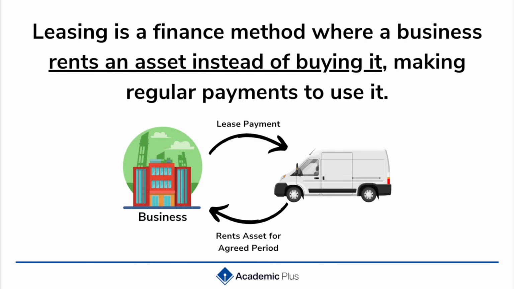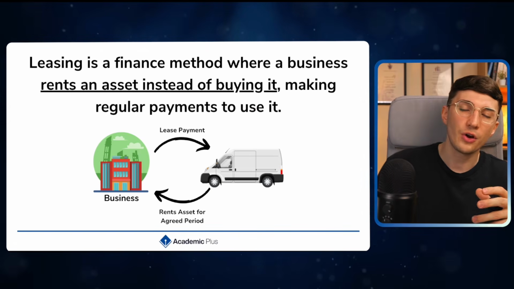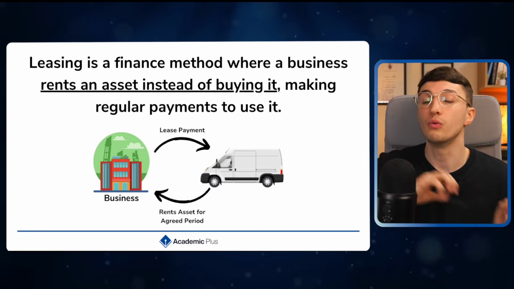The next type of external finance that we'll take a look at is something called leasing. Leasing is different to the sources of finance that we've already looked at, such as loans, share capital, venture capital, because we're not receiving money. All leasing is, is that instead of buying an asset outright, typically a non-current asset, such as a vehicle, such as a building, such as property, we are renting it instead, and we are going to be making regular payments to use it. It's a good thing because it saves the business paying a large upfront fee for the asset, which is brilliant in the short term. The problem is that over the long term, you may find that you actually end up paying more than you originally would have had to.